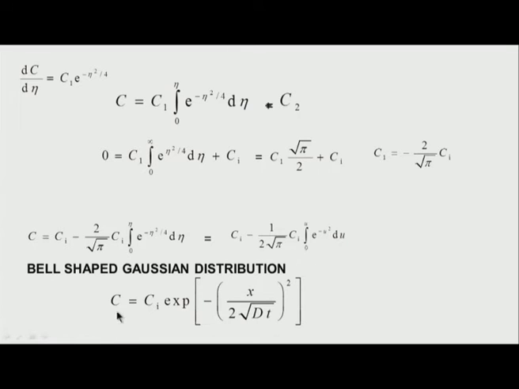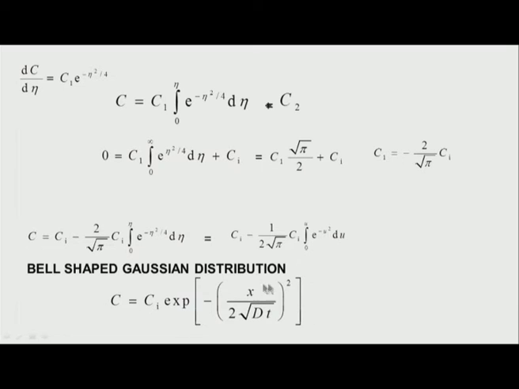In other words, the concentration follows the law C is equal to Ci of exponential minus eta squared, and we know eta is equal to x over 2 under root Dt, so eta squared is x by 2 under root Dt squared.